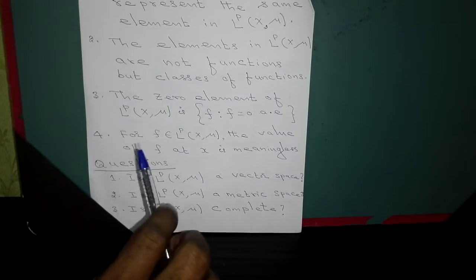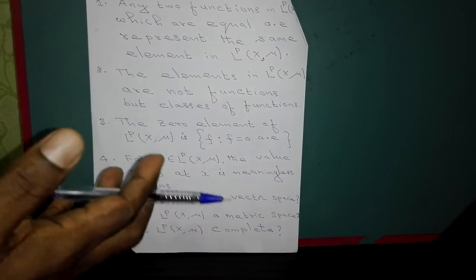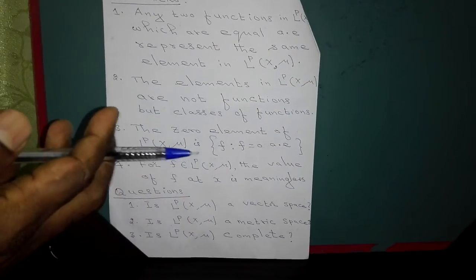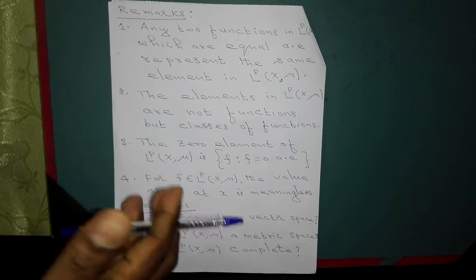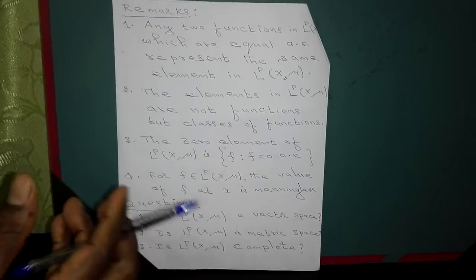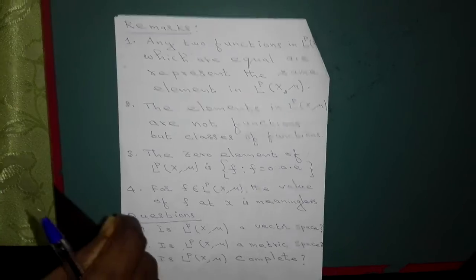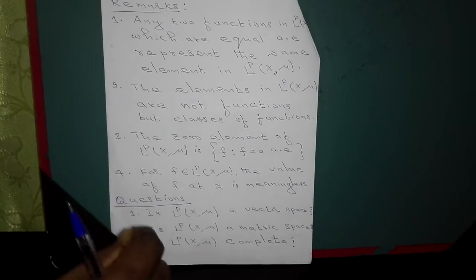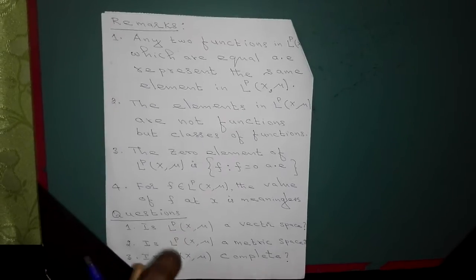Okay, so whatever we have seen, they are members of L^p(X, mu), though they are collections of functions; the functions which are equal almost everywhere form a class. And a zero function is basically the set of those functions in L^p(X, mu) which are all zero almost everywhere. All right.